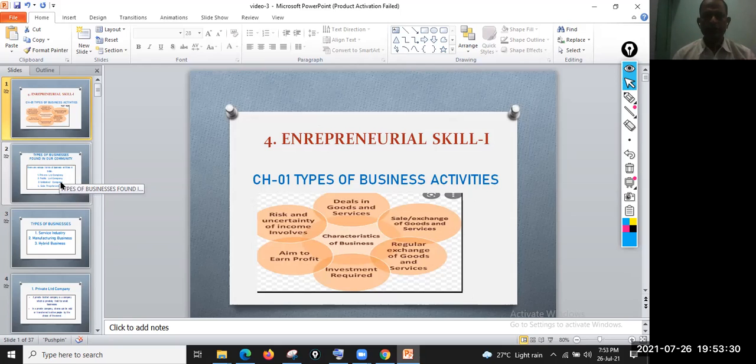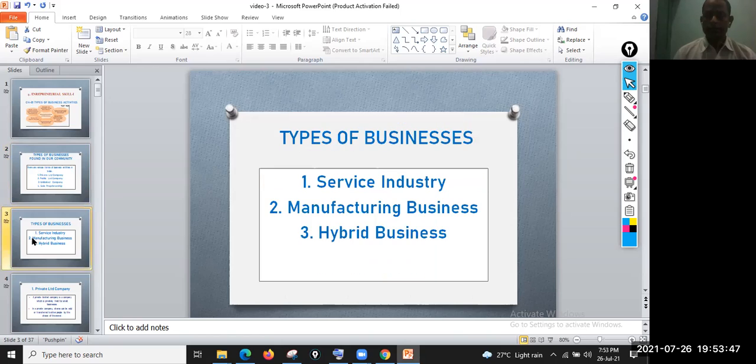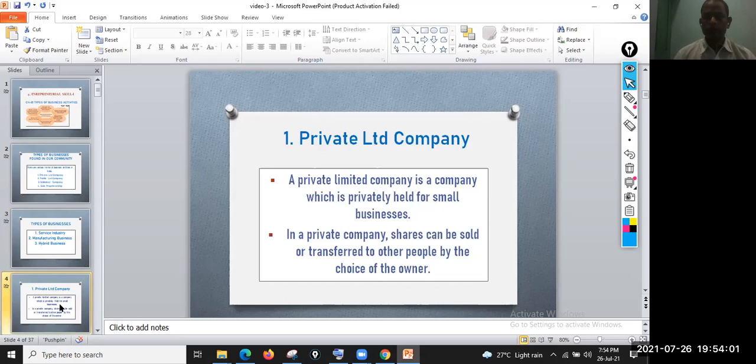Today I am going to discuss various forms of business entities in India: first the private limited company, public limited company, unlimited company, and sole proprietors. In the previous class I explained the types of businesses: service industry, manufacturing business, and hybrid business. Now let us discuss one by one, starting with the private limited company.